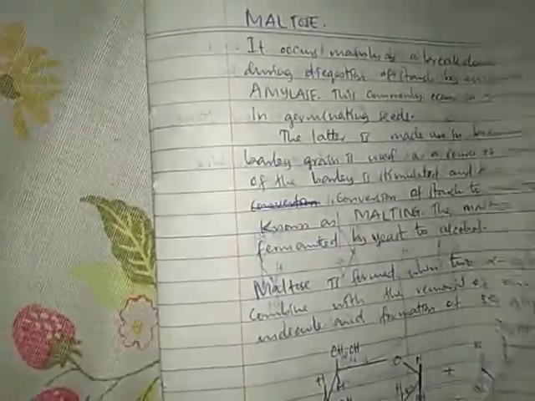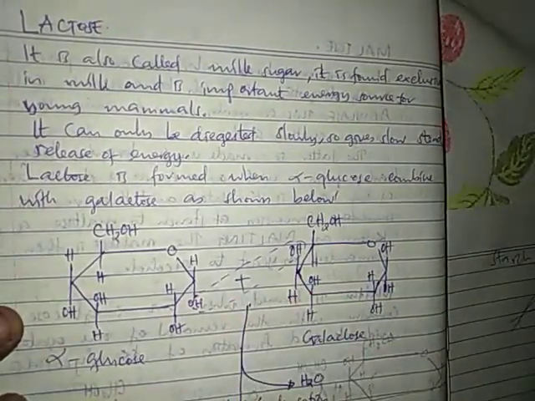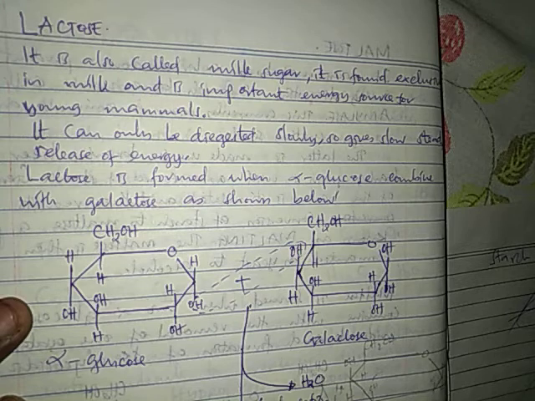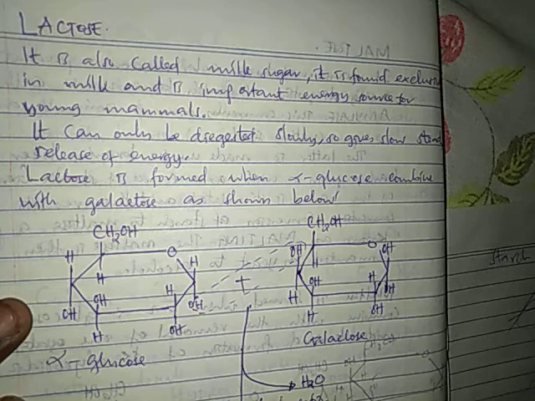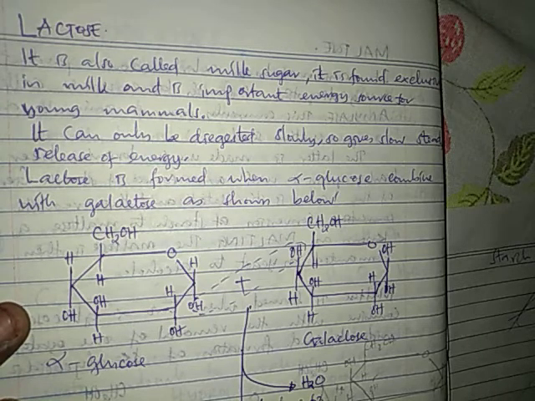Kwa hiyo baada ya hapo tuende moja kwa moja kwenye lactose. Kama ambavyo umeweza kuona, maltose ndio inapatikana kwenye mahindi au mbegu wanazotengenezea pombe za kienyeji au hata pombe za viwandani. So another molecule is lactose. Lactose is called milk sugar kwa sababu inapatikana kwenye maziwa na ni important energy source kwenye young mammals, yaani wanyama ambao ni wadogo hasa wanaonyonya. Hiyo ni kwa binadamu kwa sababu wanatumia maziwa. Kwenye maziwa kilichopo mle ni lactose.